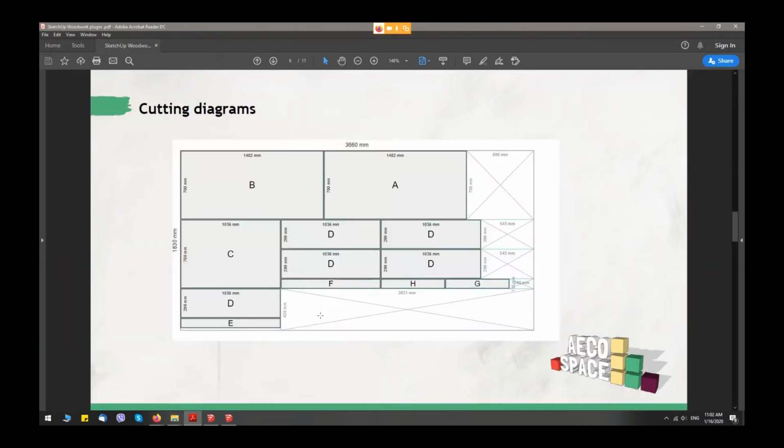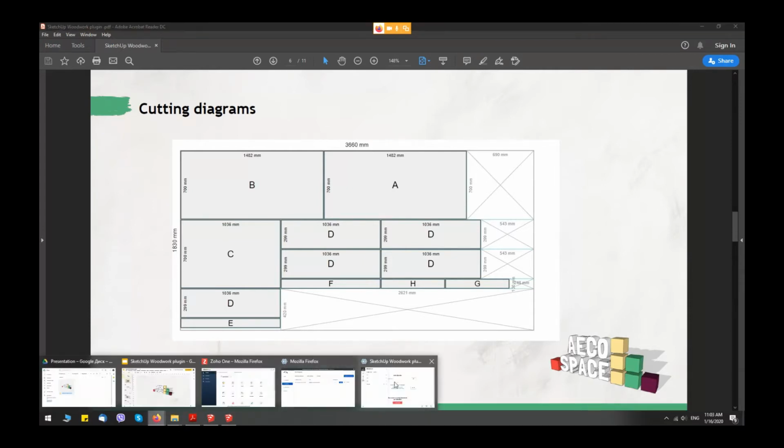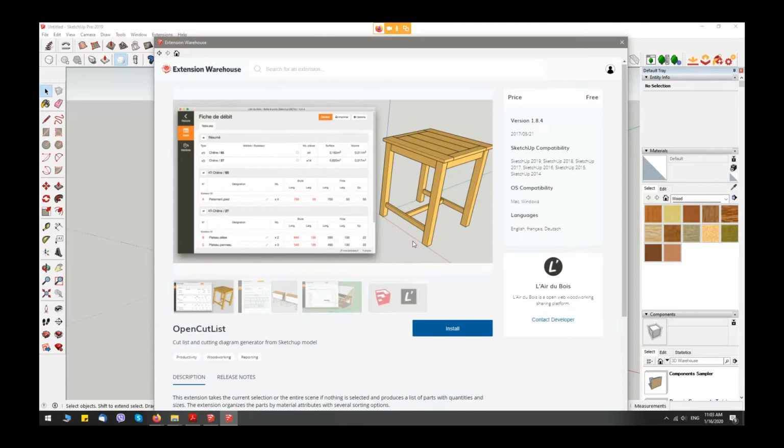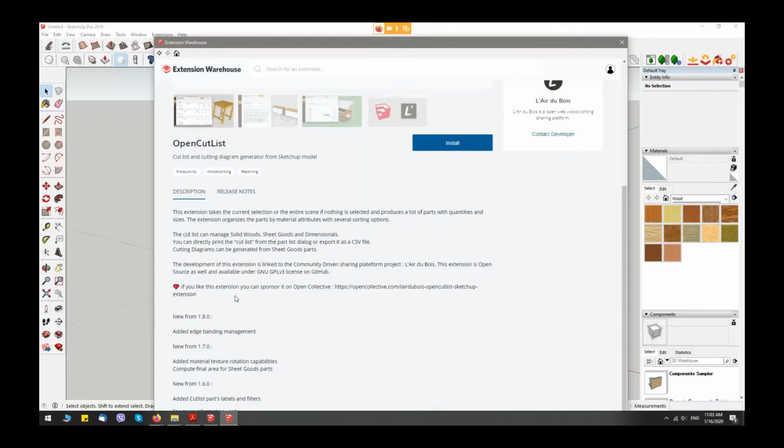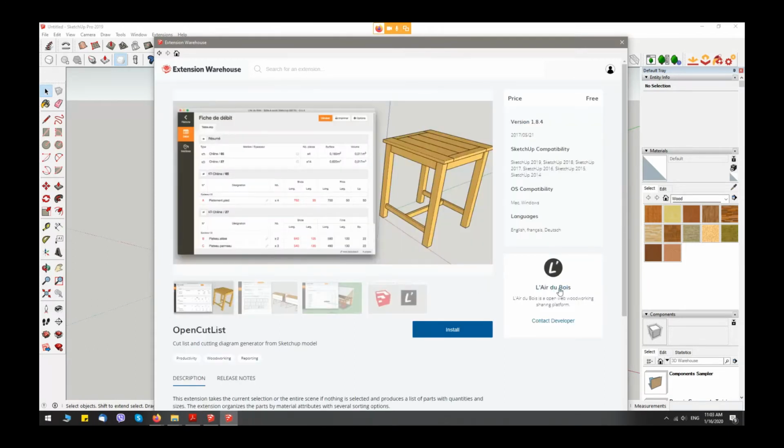Okay, this is the cutting diagram which we can take from the OpenCutList extension. OpenCutList is very useful. This is a French extension from this developer, Boris.